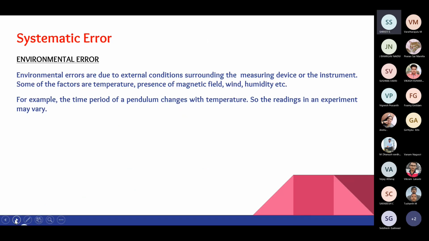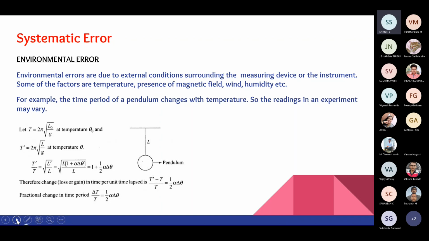The second type is the environmental error. Environmental errors are due to the surroundings where we are doing the experiment, that is wind speed, magnetic presence, temperature, humidity, and so on. For example, metal expands when the temperature increases. While performing experiments with the pendulum, there are high chances that the metal increases in length slightly, but in idealistic cases we do not consider these changes. So this may lead to a little deviation from what we are actually expecting.